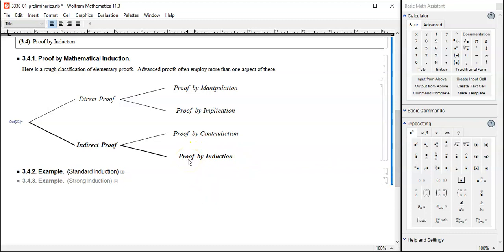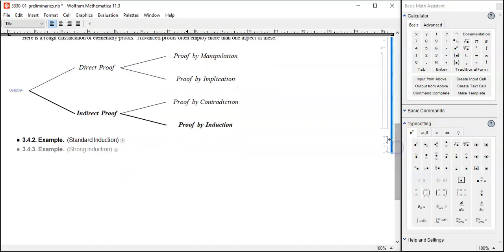By the way, this is a classification. There are direct proof and indirect proof. Among the direct proofs, typically we use proof by manipulation or proof by implication. Most of the time we have been using this one. For the proof of the algebraic rules for vectors and matrices, mostly it was this one. There were some implications here and there, but even there, the big chunk was proof by algebraic manipulation, at least so far. But all of a sudden, we are going over here, proof by induction.